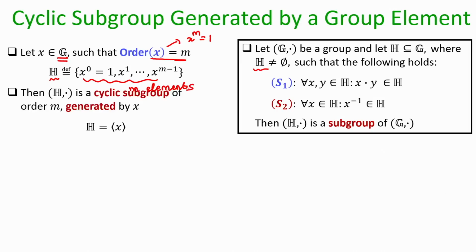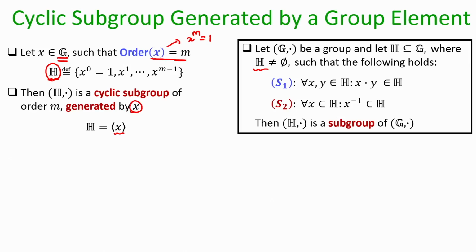Okay, and all of them are distinct. We had already proved that in one of our earlier lectures. Now, my claim is that this subset H is a cyclic group whose generator is X, and it is a cyclic subgroup of your original group. So, how do we prove it? First of all, X is a generator, that is easy to see because all the elements of H are generated by different powers of X. So, indeed X is a generator.